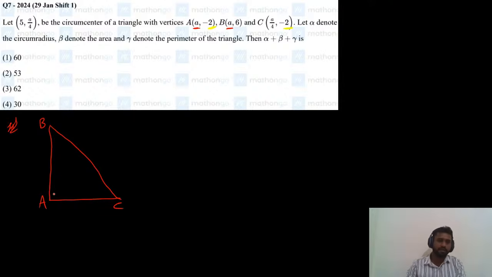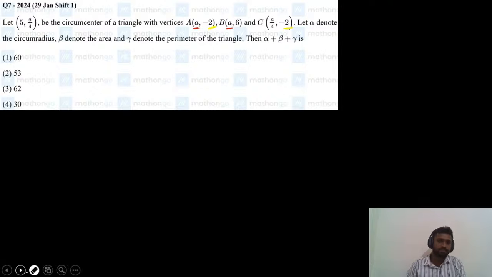This is a right angle triangle. A is a comma minus 2 and C is a by 4 comma minus 2, so a by 4 will be on the left side. Just move this C here to the left side.